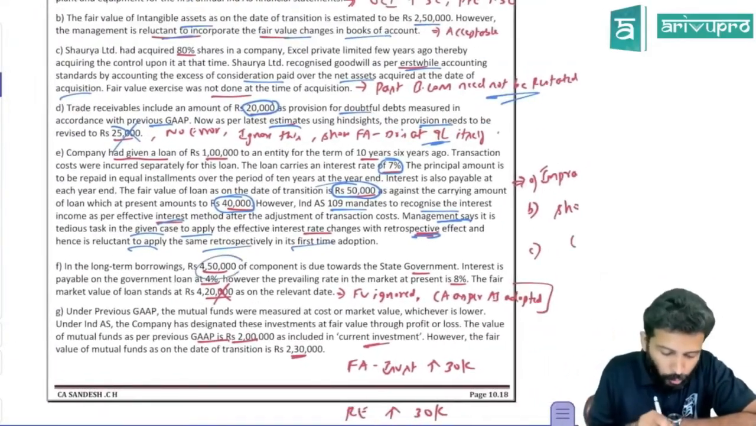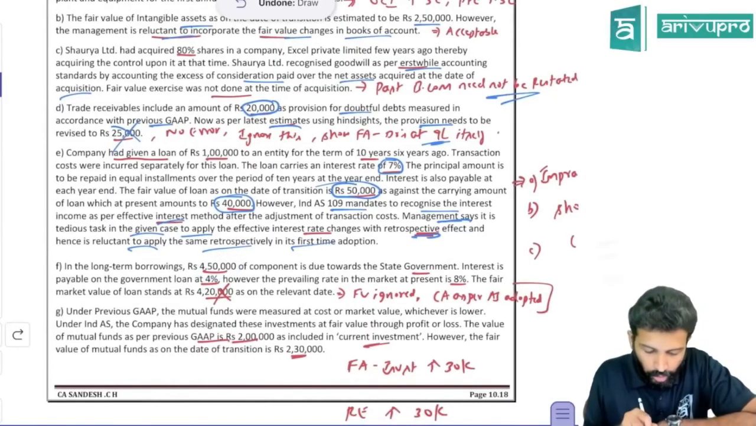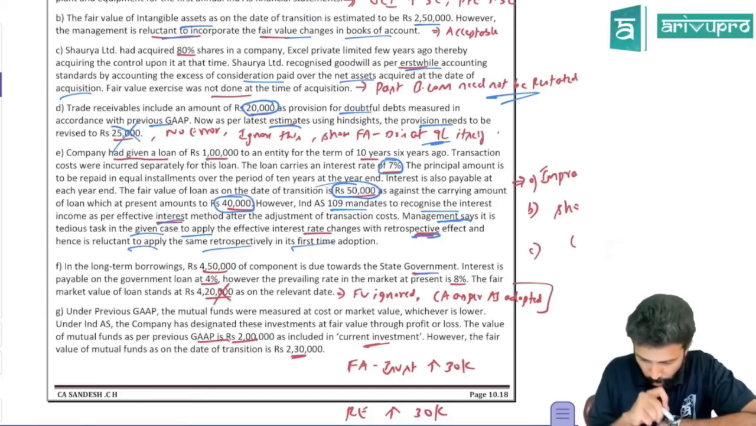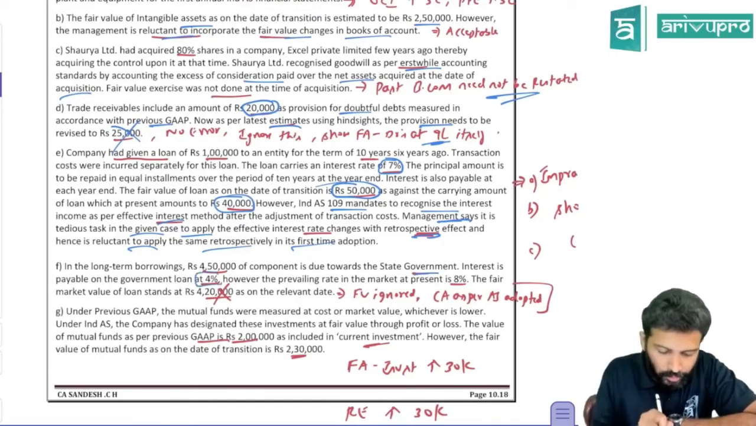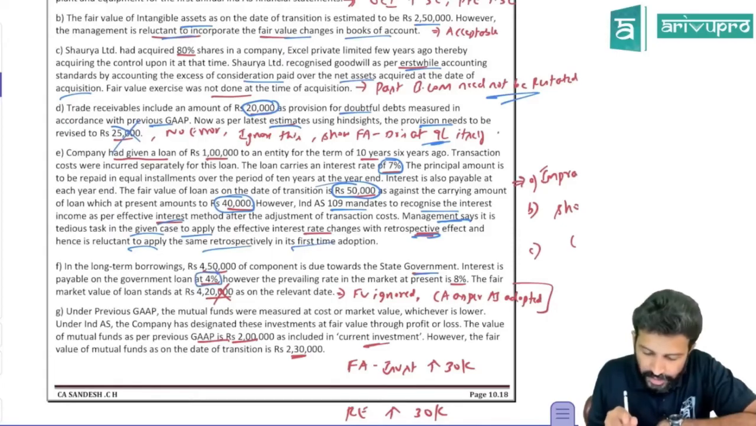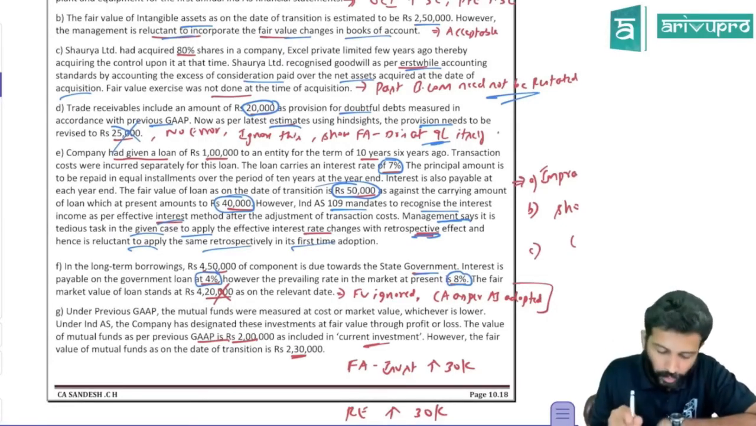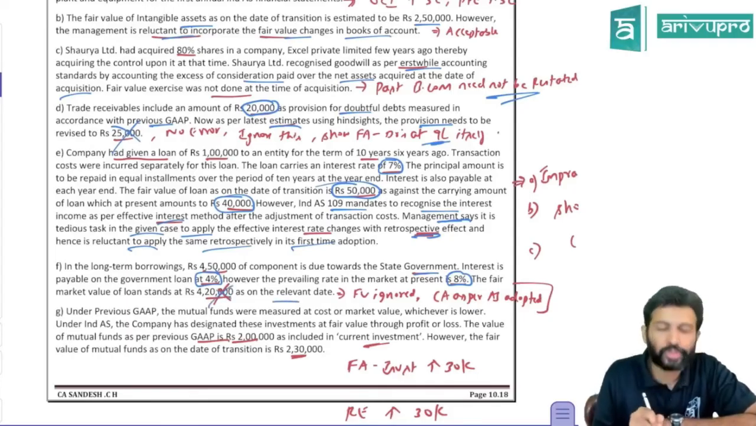In the long-term borrowings of 4.5 lakh rupees, a component is due to the state government. Interest payable on the government loan is 4%. However, the prevailing interest rate is 8%. Okay, so it is a concessional loan we have received from the government. The fair value is 420. So should we have to do anything now?